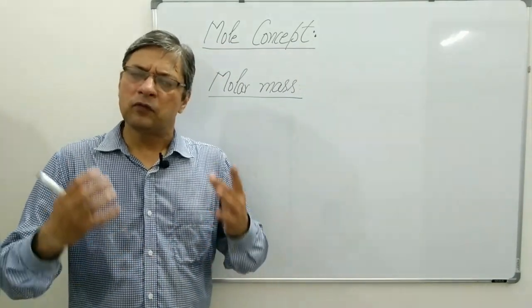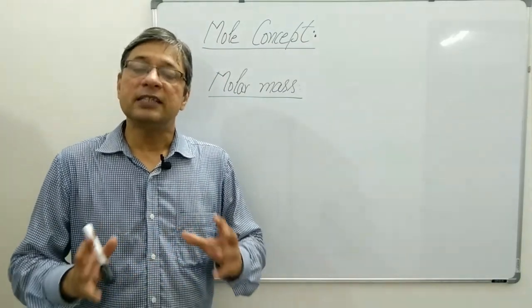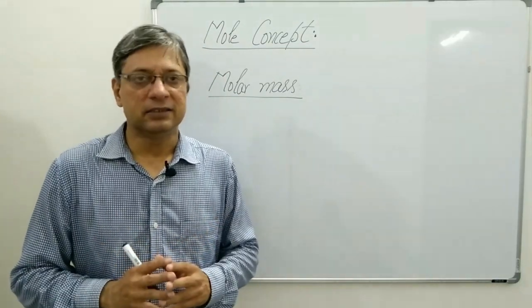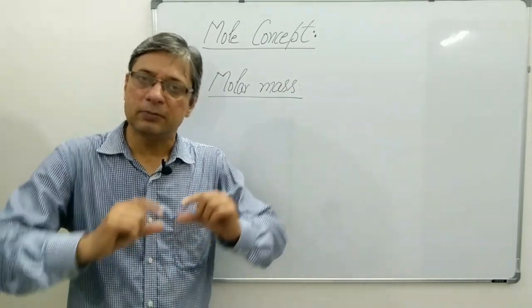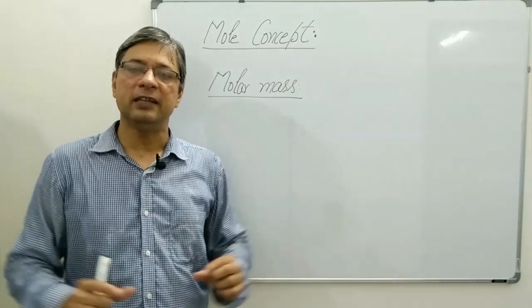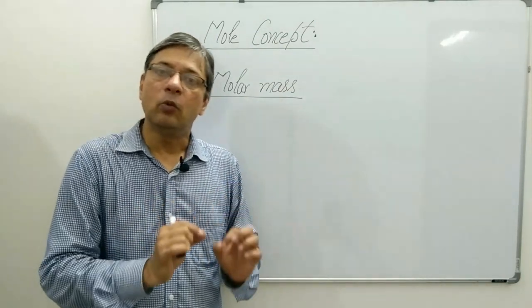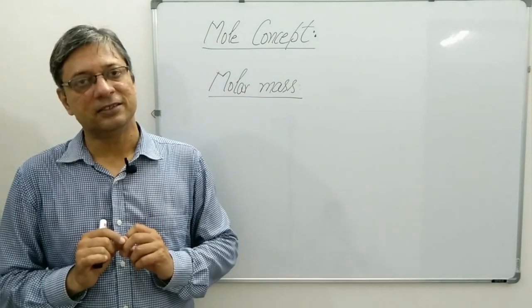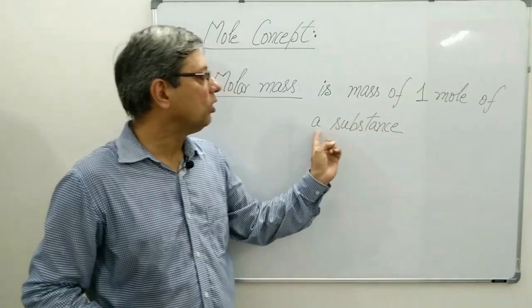If you say the mass of 1 mole of a substance is this much, you can simply say molar mass. So, in place of writing a full line, mass of 1 mole of a substance, we simply say molar mass of that substance. So molar mass is the mass of 1 mole of a substance.